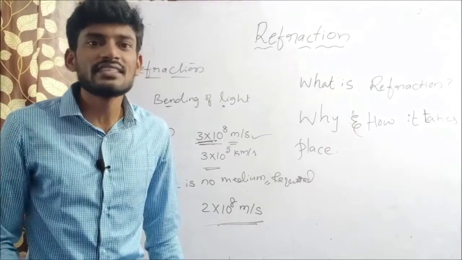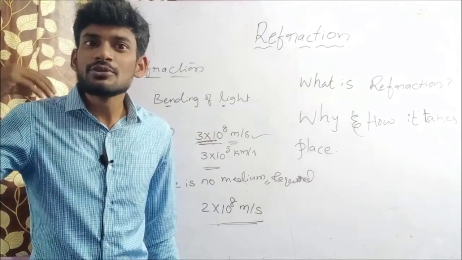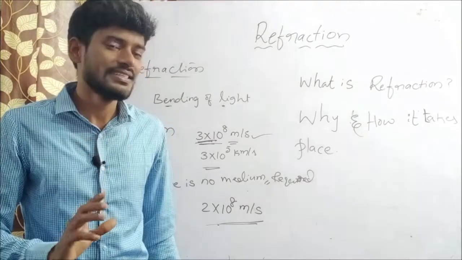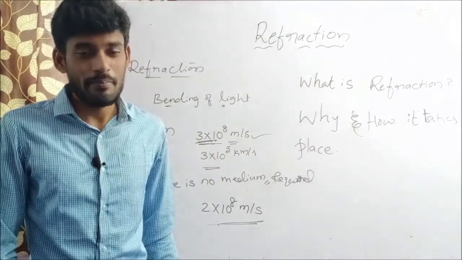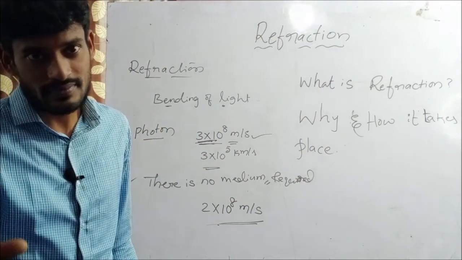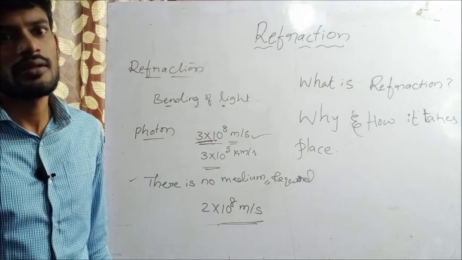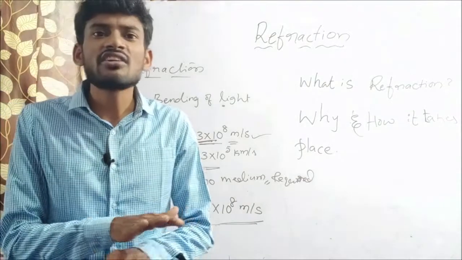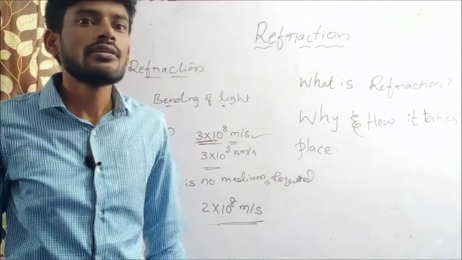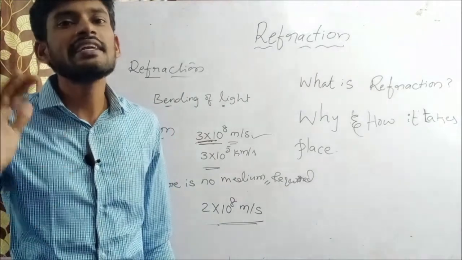The light speeds are different in air and water. That's why the lemon appears bigger and the pencil appears bent because of refraction. Refraction happens because of the speed variation of light from medium to medium, which is not the same in all mediums, leading to the common phenomenon, refraction or bending of light.